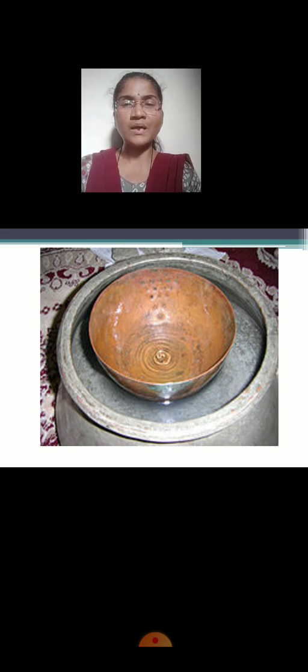Then we mark the passing of certain time. Okay, suppose half an hour has passed for this container to settle down, then we understand that half an hour is measured. Clear? So this is how the water clock works. Okay, this is the mechanism of the water clock.